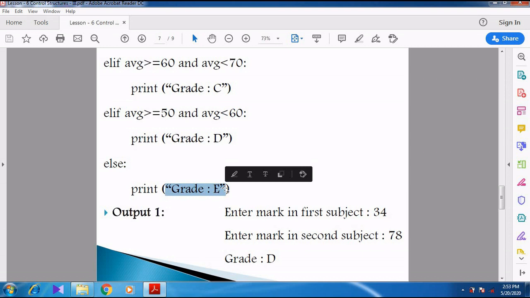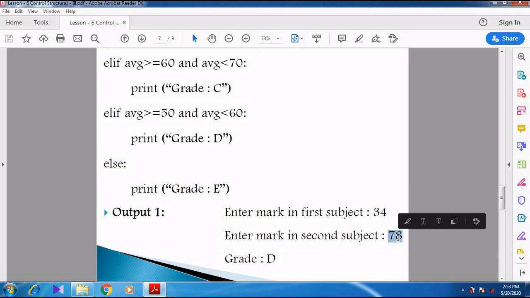They have shown you some marks, 34 and 78. When we add 34 plus 78, what is the total? 112. Which grade does 112 belong to? 112 does not belong to any grade. 112 divided by 2, I think it will be 66.